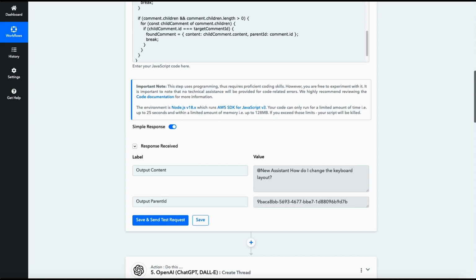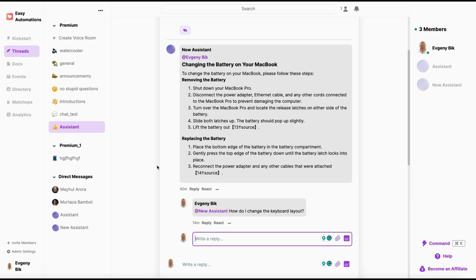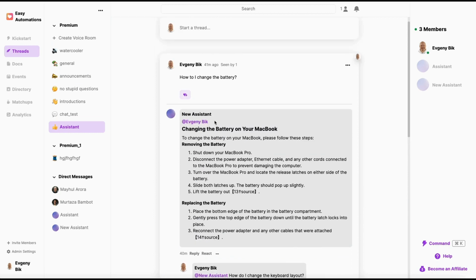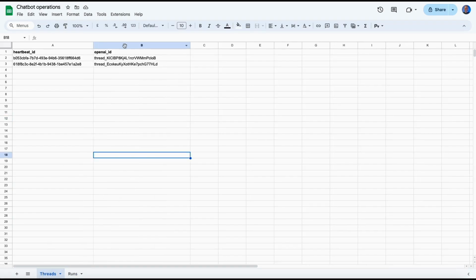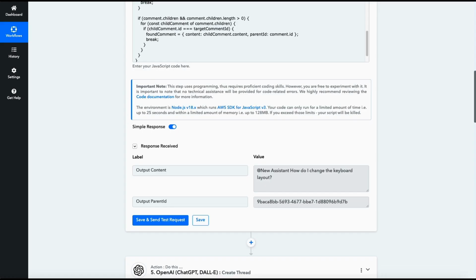Cool. And then what's going to be the next module? Okay, so the next module is for us to find the thread ID in the Google Sheet. Now, as you can understand, we are now operating within a thread that's already been created in the first workflow, which means that we have both the Heartbeat thread ID and a corresponding thread ID in OpenAI that we've already recorded and mapped with each other. So we need to locate it now.